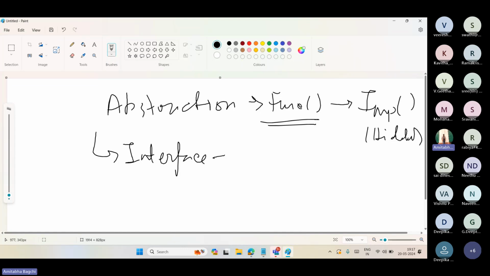And what is the level of abstraction interface achieves? 100%. Why is this 100% important? Because in an interface, all the methods are unimplemented and the implementation comes behind. Leave the default one, because that's not a general interface.